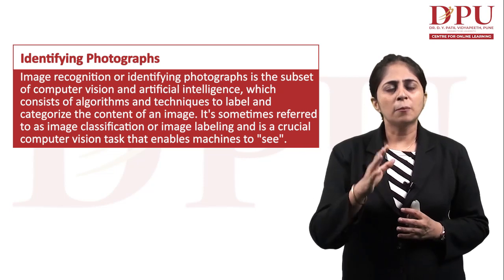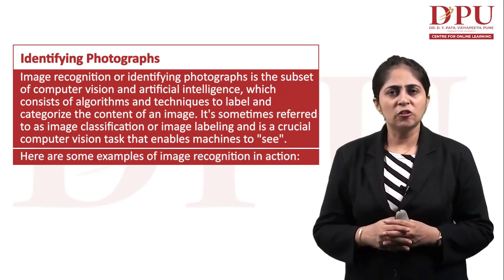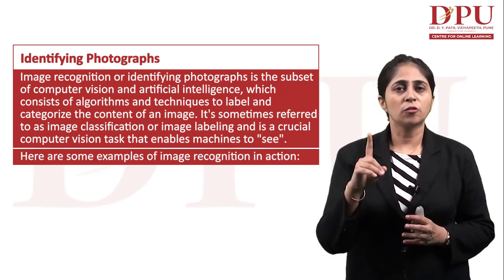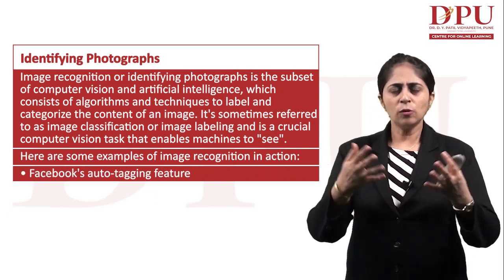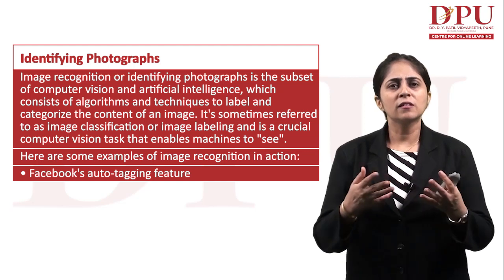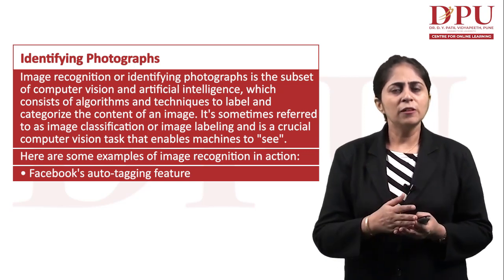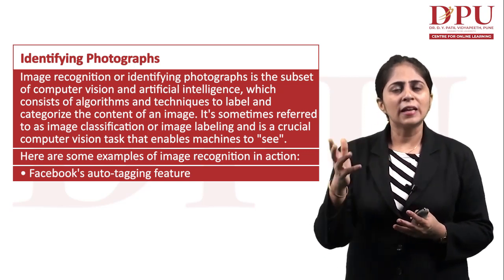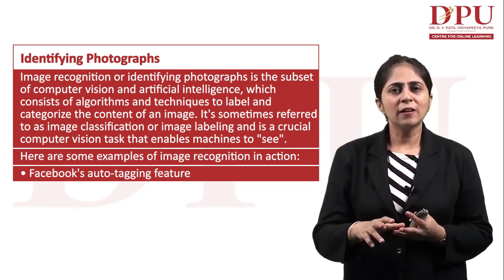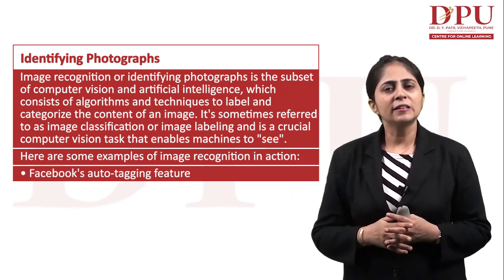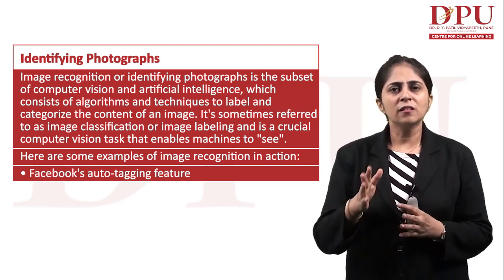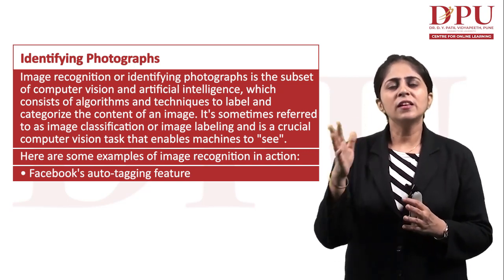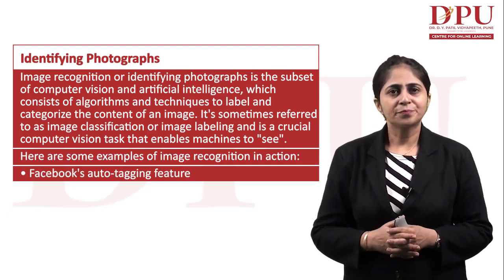If we talk about some of the examples of image recognition in action, first of all, there is Facebook's auto tagging feature. You have all been using Facebook. In Facebook, we have the auto tagging feature. If you put up any photographs, your friends will be automatically tagged in them. So this Facebook auto tagging feature is one example of this image recognition technique.